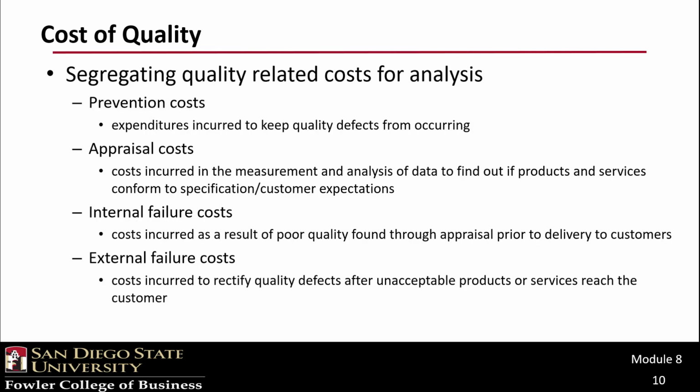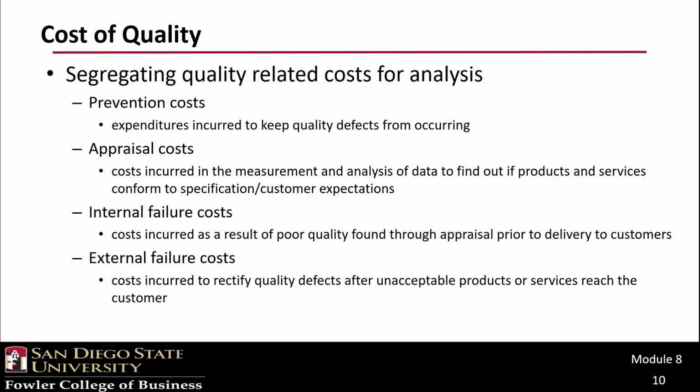All right, the last thing we're going to cover with respect to cost of quality is this idea of segregating quality for cost analysis. And as usual, we want to deal primarily with quality-related costs that are relevant. Most accounting systems, unfortunately, are not built to identify various quality-related costs. A review of a typical financial accounting chart of accounts is probably not going to reveal a large number of accounts that track just quality-related costs. As a result, these often have to be segregated for use in quality control.